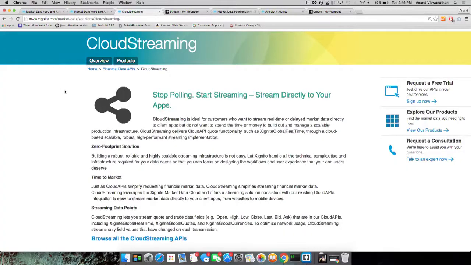Cloud streaming is a set of super simple APIs that allow you to stream financial market data into your web and mobile applications. So let's say you have built the next killer finance application and you have hundreds of thousands of users and you want to stream financial market data to all of them. With cloud streaming, you can do this in a matter of minutes, and the best part is that you have to deploy no infrastructure at all. So let me show you how easy it is. We're going to do a quick demo here.